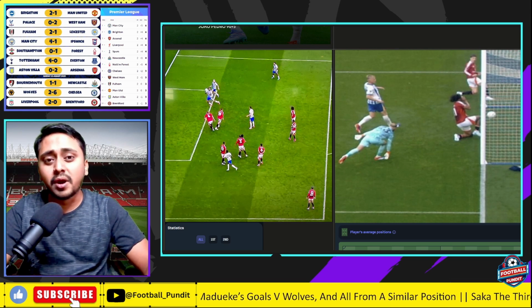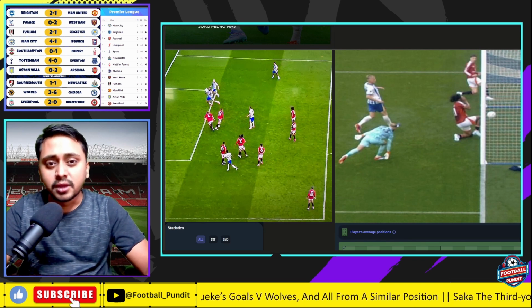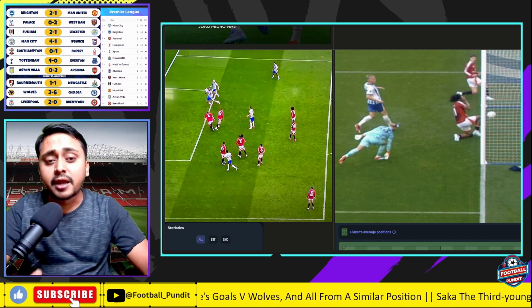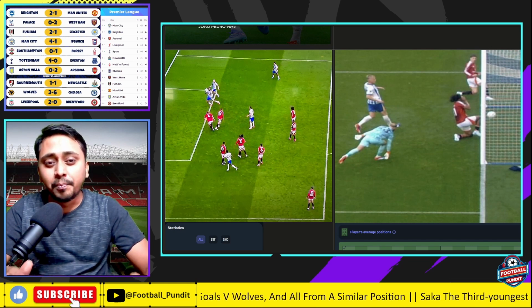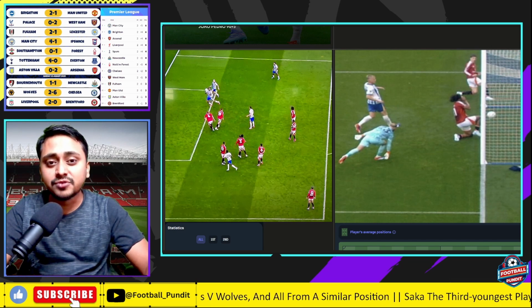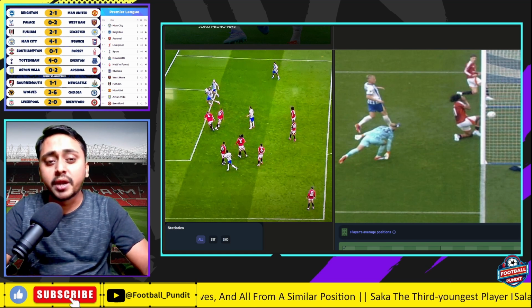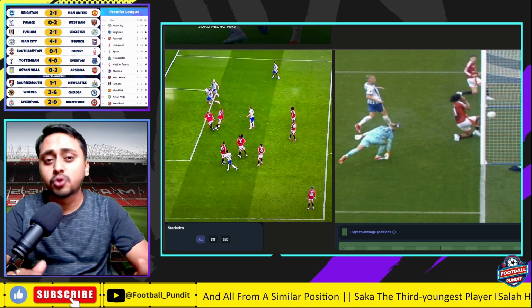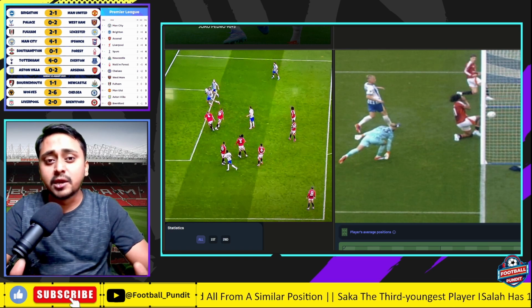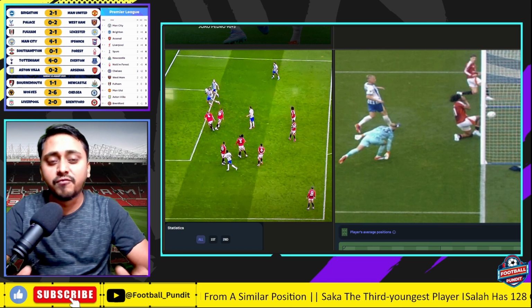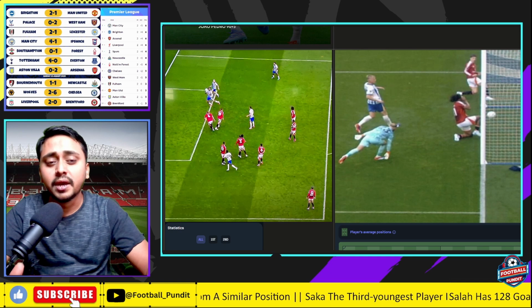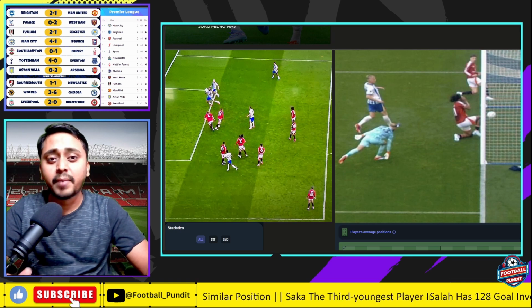He had nobody challenging him or trying to stop him from taking that shot. You see the keeper is already away from the goal. The defender is away from the goal. And Garnacho had a lot of time to place the ball in a better way. Maybe he could have lobbed the shot or hit it in a better way where he could have avoided the contact from Joshua Zirkzee, who was already sliding in. But unfortunately, he couldn't do that. And when the decision was reviewed, it was disallowed by VAR.